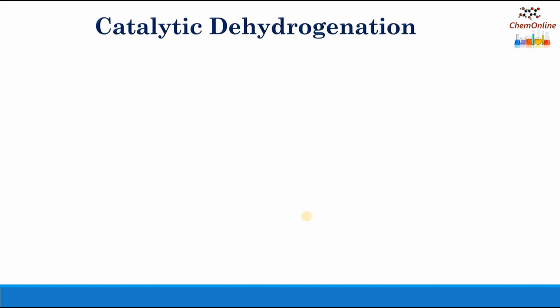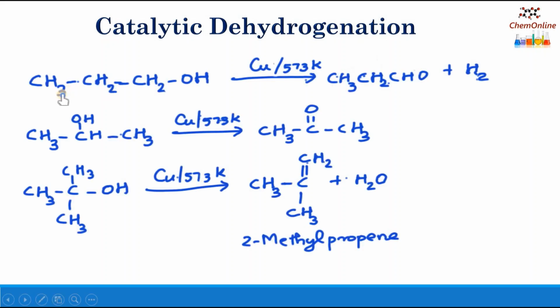Next is catalytic dehydrogenation. Dehydrogenation means removal of hydrogen from the molecule. An alcohol, for example, here propanol, CH3CH2CH2OH. When we pass the vapors of alcohol over heated copper at 573 Kelvin, it will cause dehydrogenation, that is, removal of hydrogen, to form an aldehyde, CH3CH2CHO plus H2.